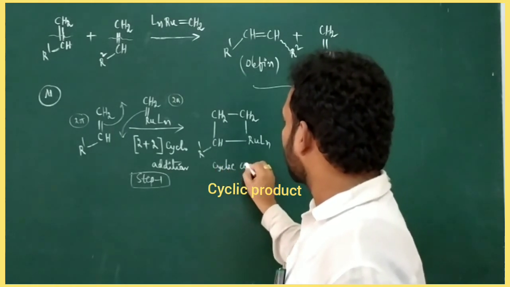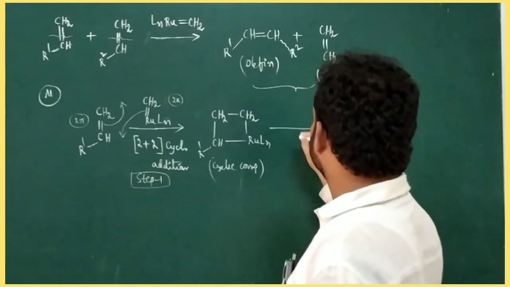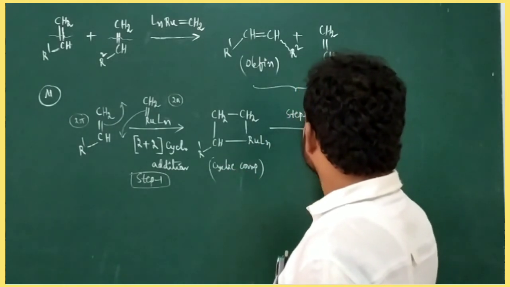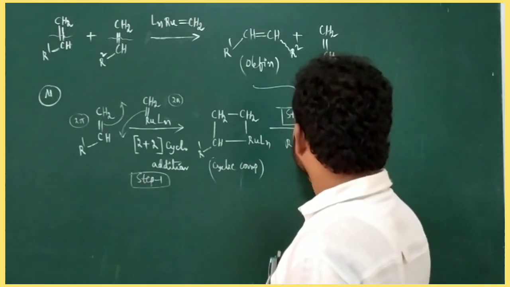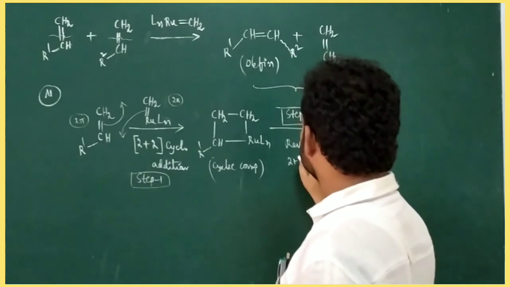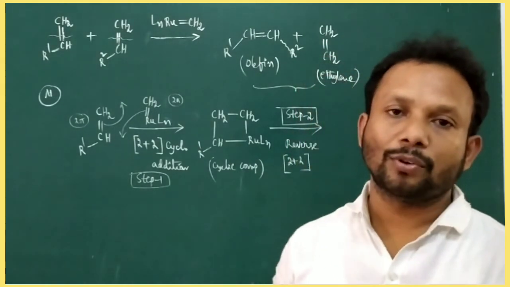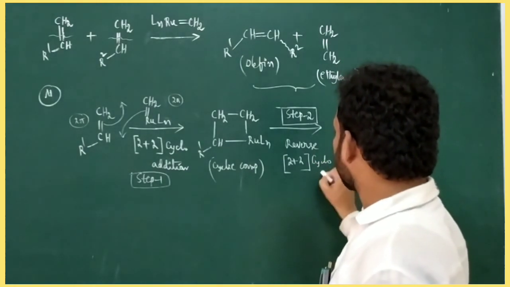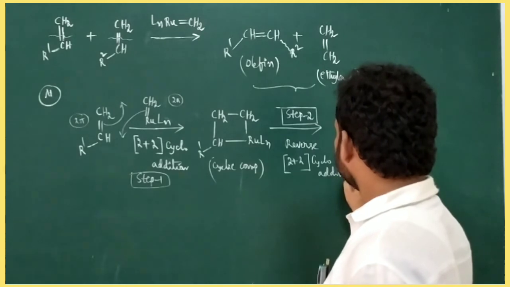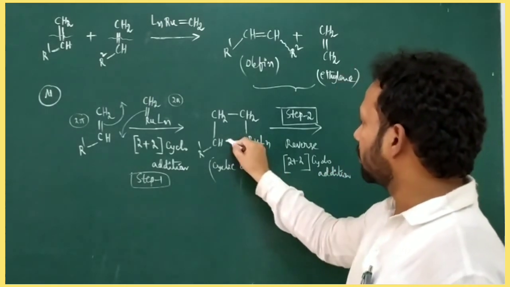This cycloruthenobutane compound is involved in step 2. It is a reverse 2 plus 2 cycloaddition. In this case, two sigma bonds are involved in this reverse 2 plus 2 cycloaddition to generate two new pi systems.